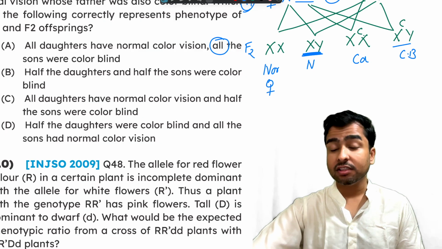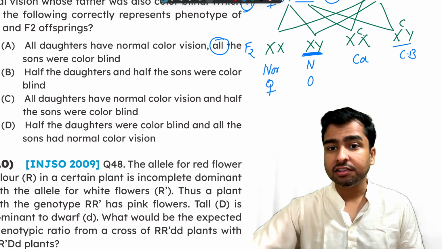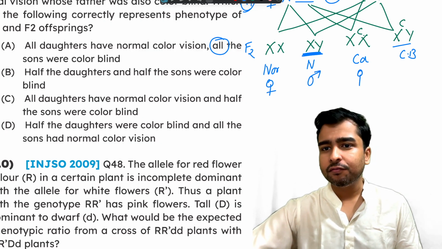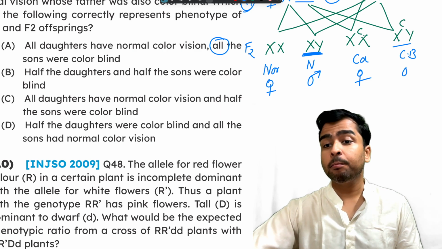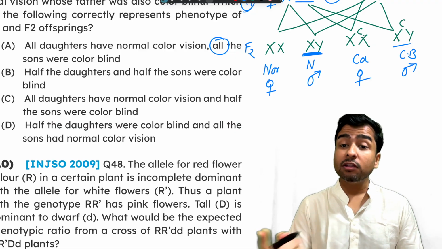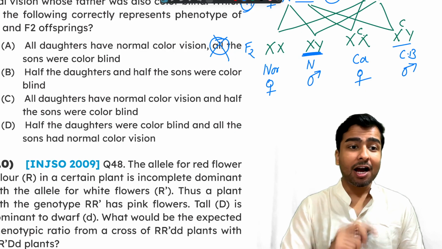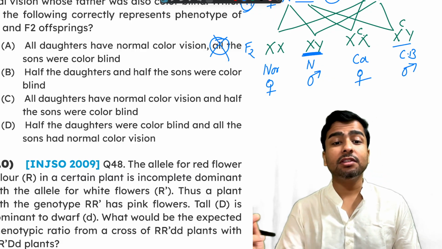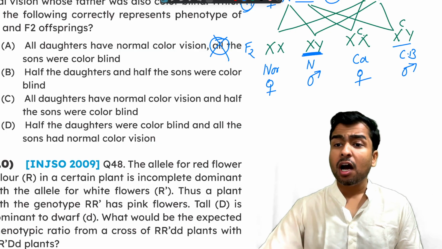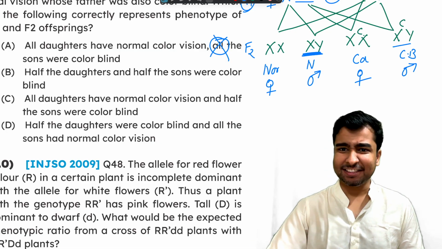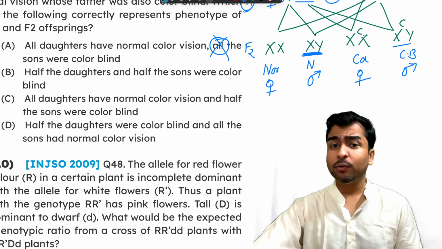This is a female XX, this is a male XY, female XX, male XY. So all the sons were colorblind? No, all sons were not colorblind. Half the daughters and half the sons were colorblind. Half the sons were colorblind is correct, because one son is colorblind and one son is not.